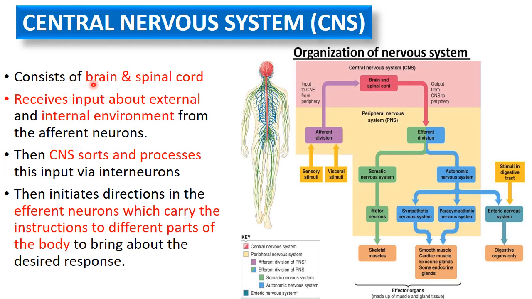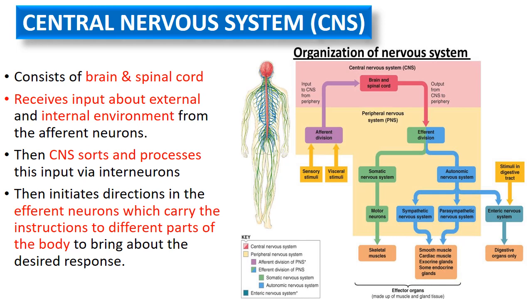Okay, so now the central nervous system. As I told you, the central nervous system consists of brain and spinal cord. So here in the red, this is the brain and the spinal cord, and this is actually the part of the central nervous system. Now it is receiving the information about the external and internal environment through the afferent neurons. These afferent neurons take the sensations from external or internal environment of the body, and then give signals to the CNS, that is the brain or the spinal cord.